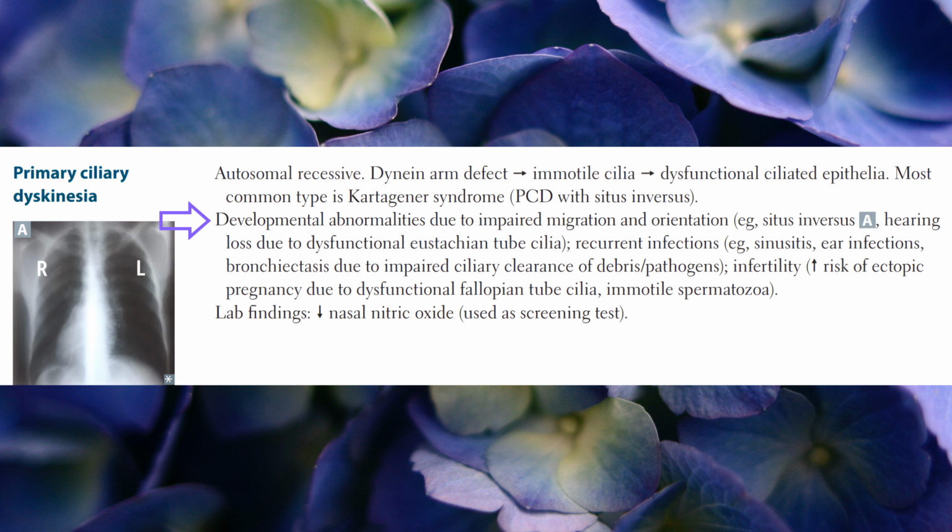Recurrent infections: sinusitis, ear infections, bronchiectasis due to impaired ciliary clearance of debris and pathogens. Infertility, increased risk of ectopic pregnancy due to dysfunctional fallopian tube cilia, and immotile spermatozoa. Lab findings include decreased nasal nitric oxide, used as a screening test.